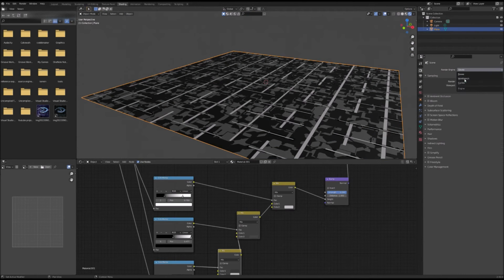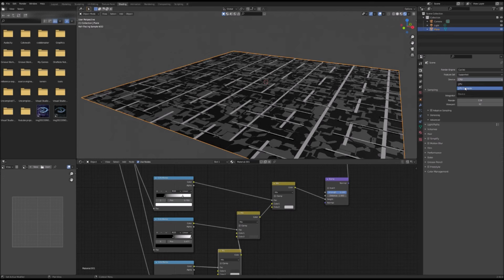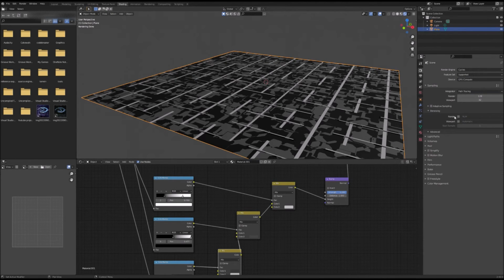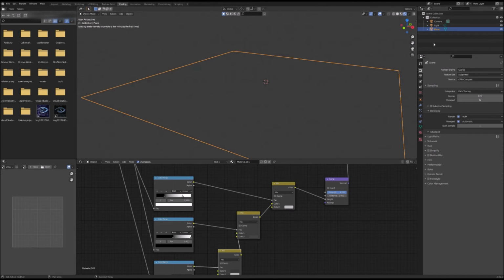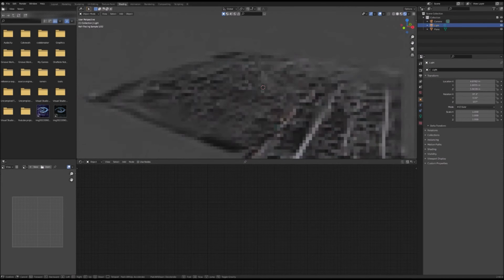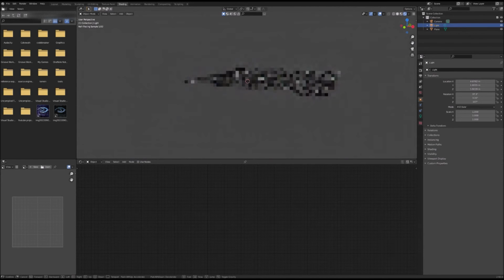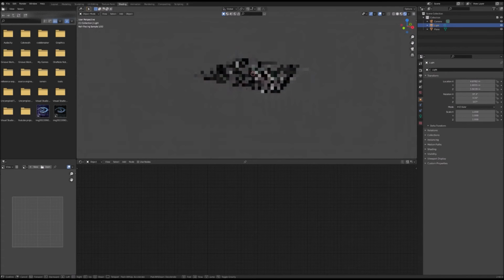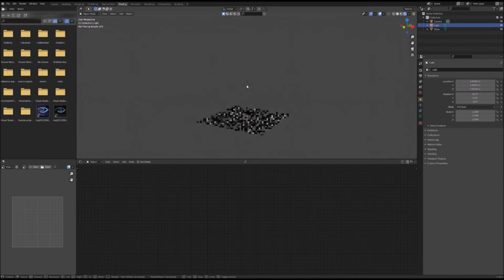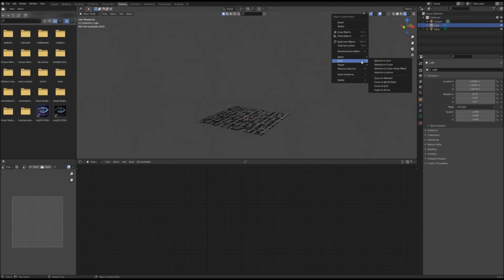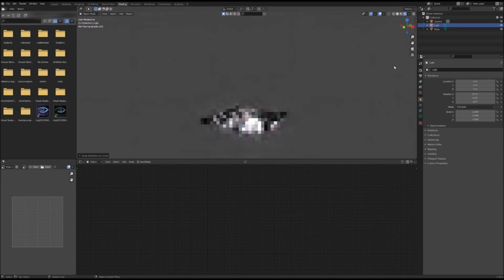So switch your renderer to Cycles, GPU if you have one, and then denoising if you wish. Then move your light source closest to your material. Now snap selection to cursor.